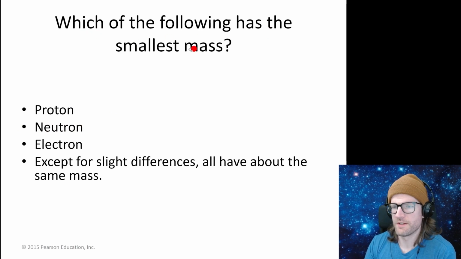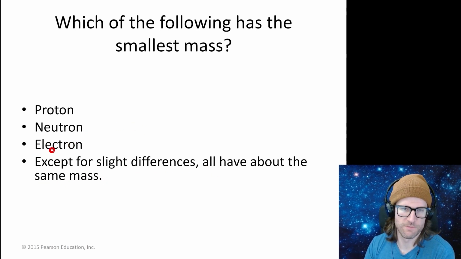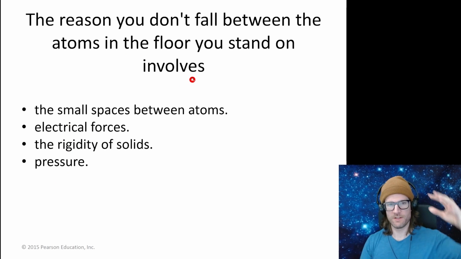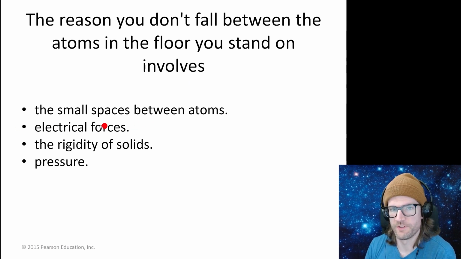Which of the following has the smallest mass? Proton, neutron, electron. A proton and neutron have almost the same mass. The electron is much lighter, much less massive. Except for slight differences, all have about the same mass. That's wrong. The electron's much lighter. Okay. The reason you don't fall between the atoms and the floor you stand on involves, well, all the atoms are mostly empty space. Why don't we just fall right through? That doesn't happen because of electrical forces.